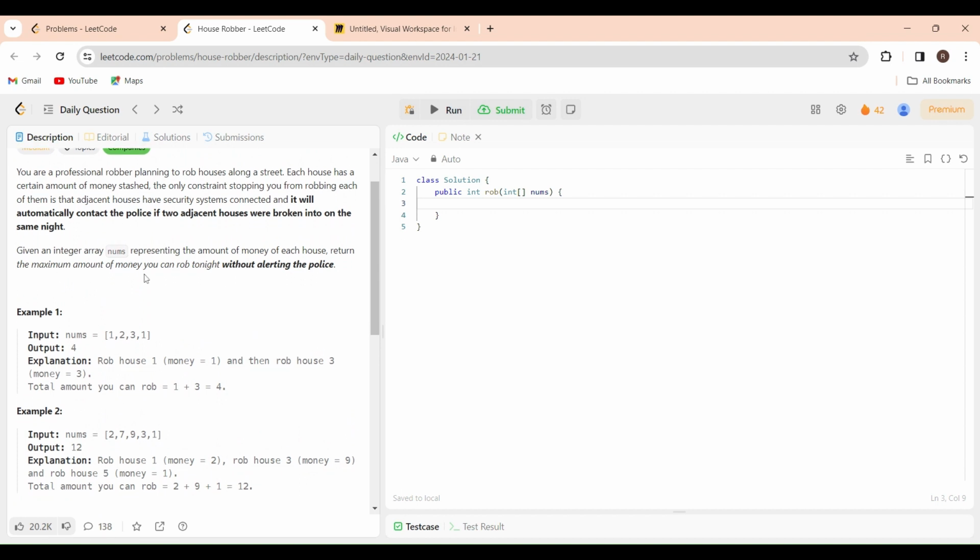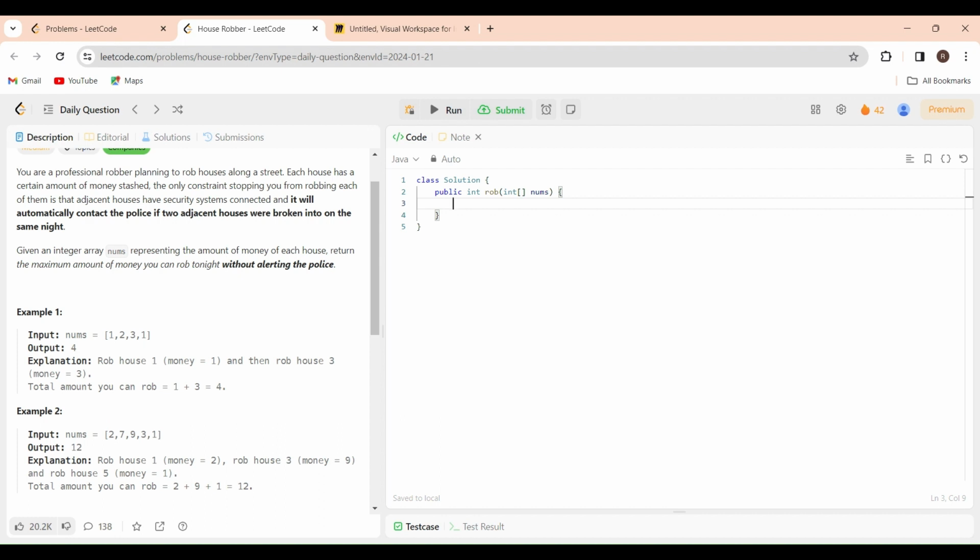So as I said, these types of problems can be solved by using recursion. So we'll try to solve this with recursion. What are the cases we have here? Either we can rob this house, or we cannot rob this house, right? So these are the two conditions we need to remember. We'll quickly try to solve the recursive approach here.